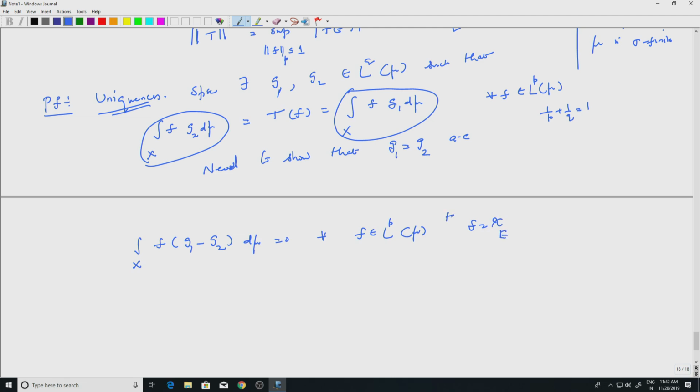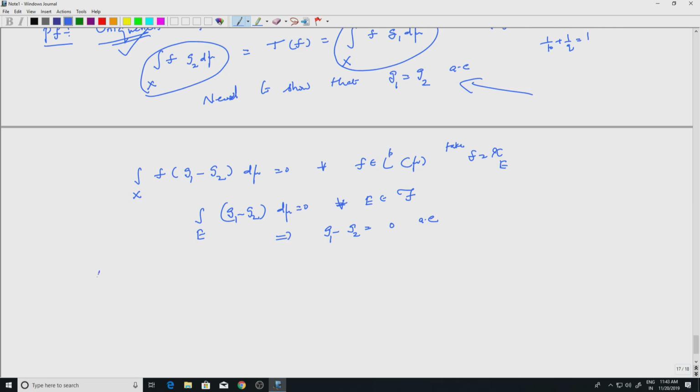So take f to be the indicator of E. You will get the integral over E of G1 minus G2 d mu is 0. Now you know how to do this, averages are 0, etc. This is true for every set in the sigma algebra, so this of course implies G1 minus G2 equal to 0 almost everywhere. The uniqueness part is easy, that is precisely the same as G1 equal to G2 almost everywhere. So uniqueness is done. We do not know if the G's exist first of all. If there exists a G which defines T, it is unique. So we need to show existence.